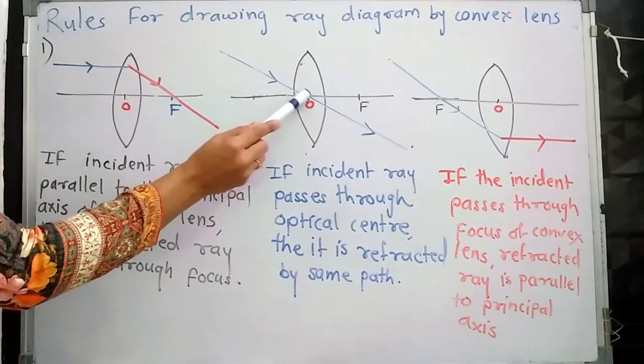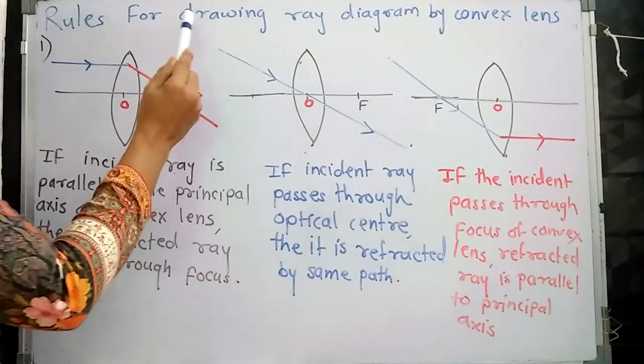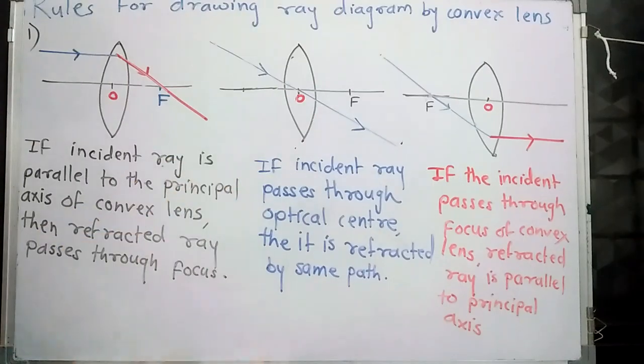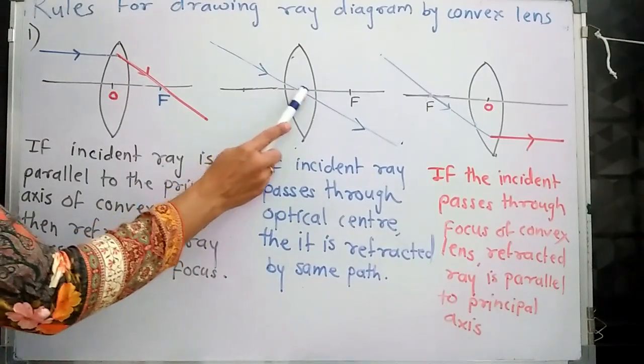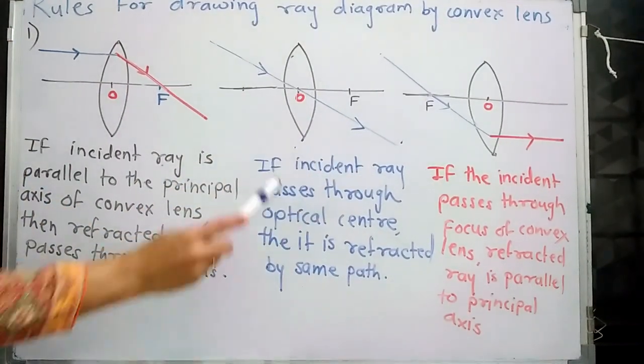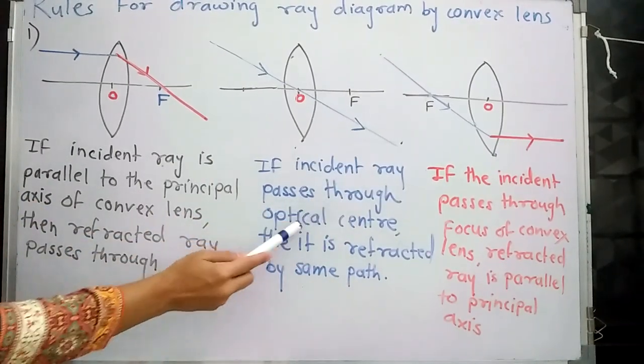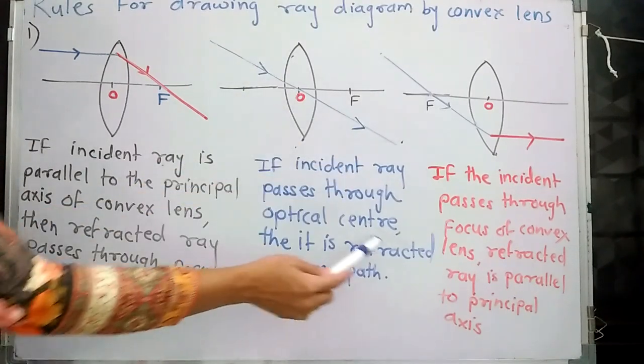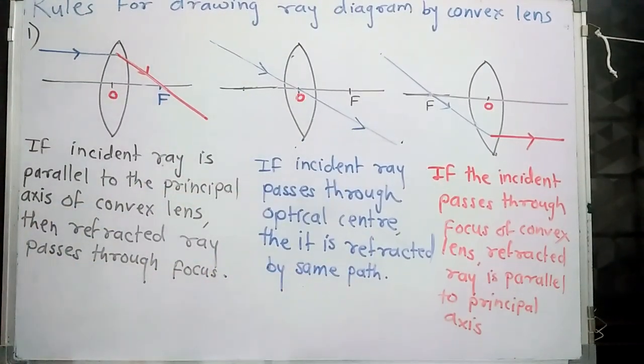The incident ray and refracted ray both follow the same path. So if the incident ray passes through the optical center, it is refracted along the same path, with no change in direction.